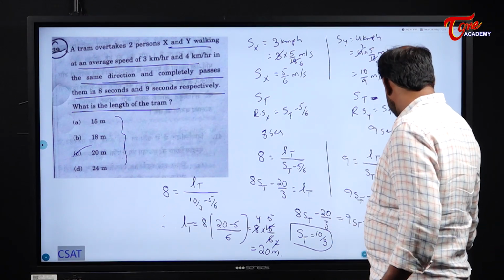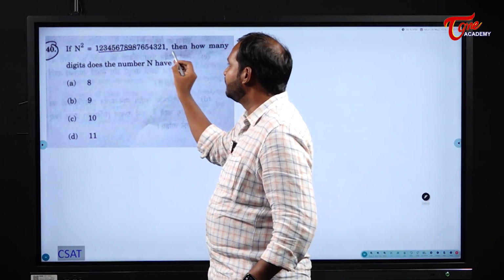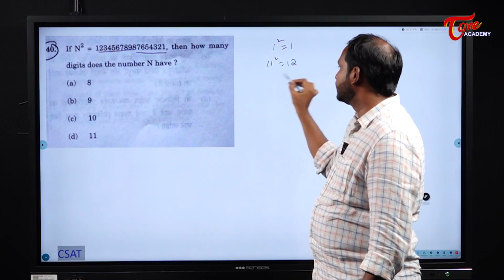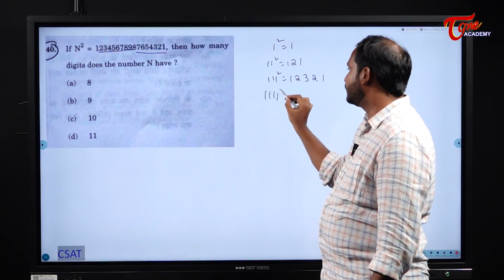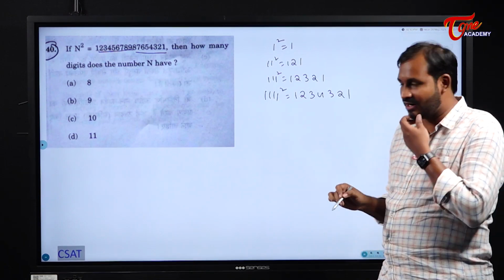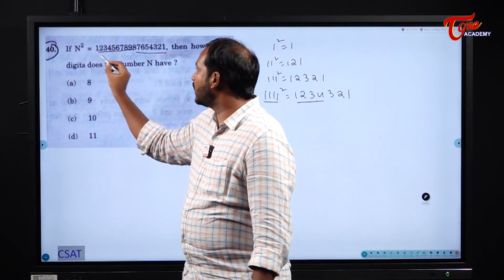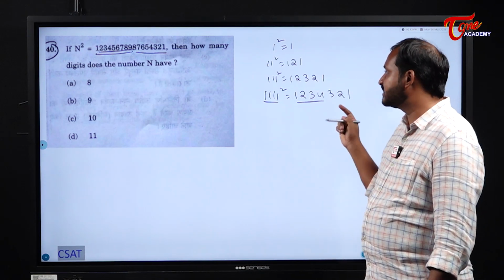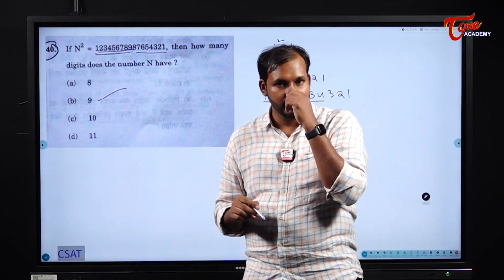Okay. Next one. If n is equal to 1, 2, 3, 4, please observe this pattern. Before that, you should know one thing: 1 square is 1. 11 square is 121. 111 square will become 12321. 1111 square will become 1234321. If you know this, then the answer is very simple. If not, it becomes very difficult. See here, 4 ones means it will go up to 4. Here it is going up to 9. It is going up to 9 means how many ones should I have here? I should have 9 ones. So here the answer is 9.